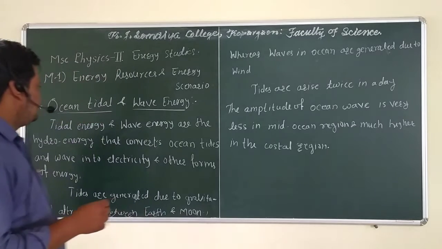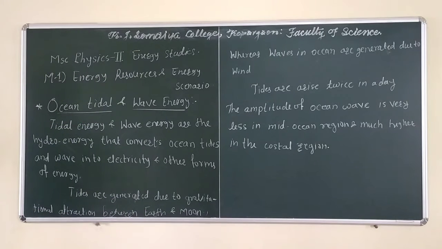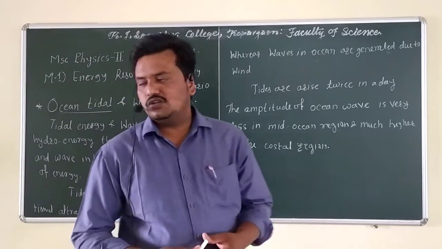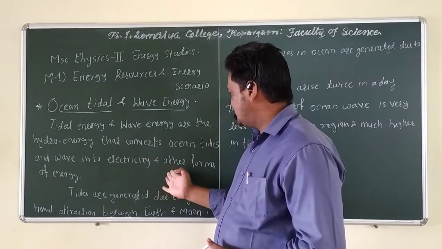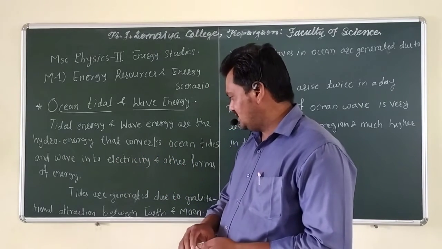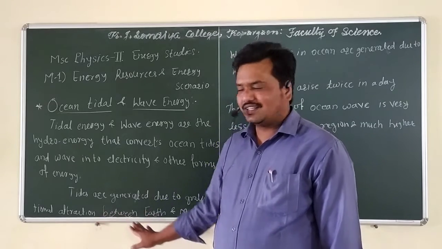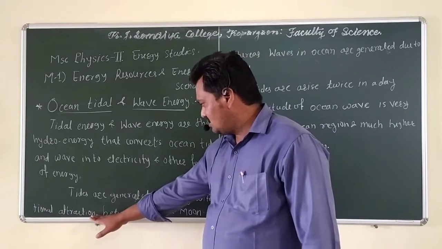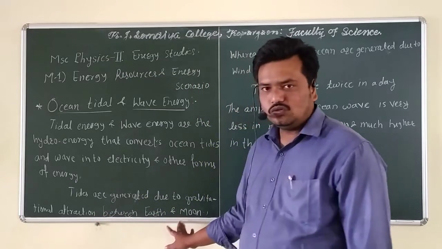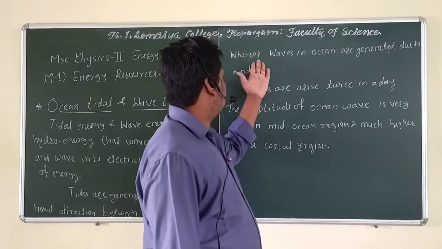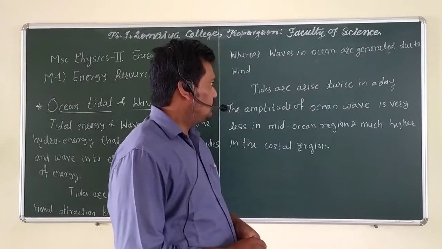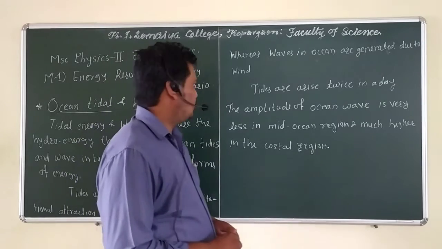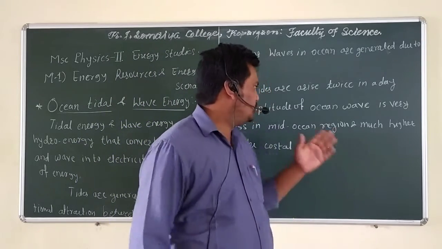So tidal energy and wave energy are hydro energy that converts ocean tides and waves into electricity and other forms of energy. The tides are generated due to the gravitational attraction between the earth and the moon, whereas the waves in the ocean are generated due to the winds. And tides arise twice in a day,